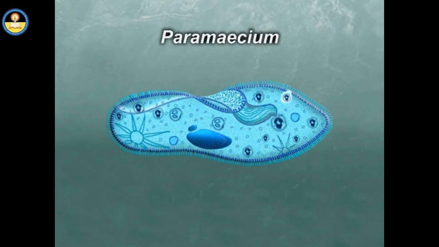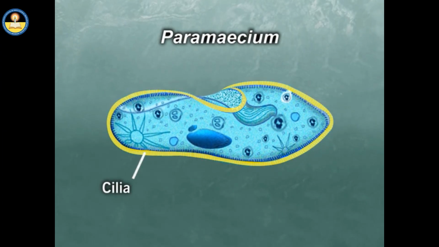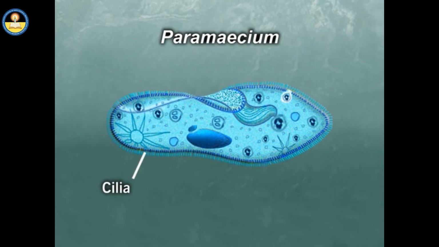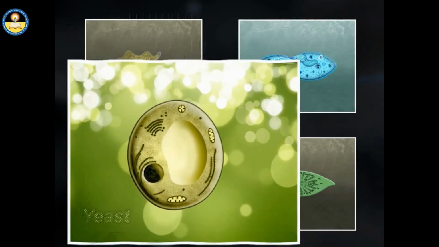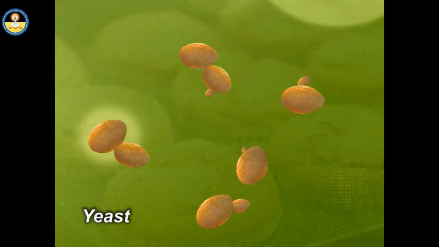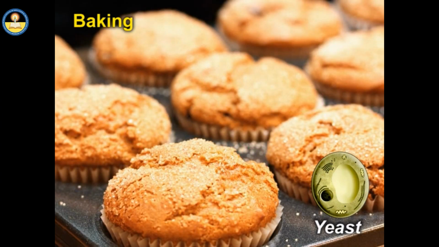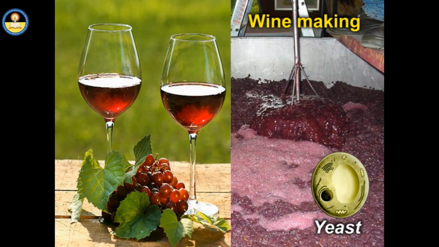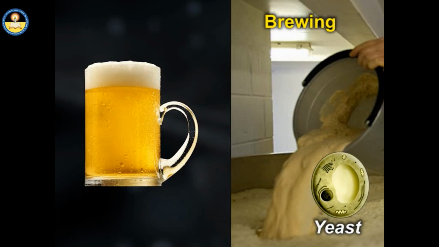Paramecium is also a protozoan, which is ciliate, meaning it has cilia for its movement. Yeast are eukaryotic microorganisms classified in the kingdom fungi. Most of us know yeast is a very helpful organism, especially in baking, winemaking, and brewing.